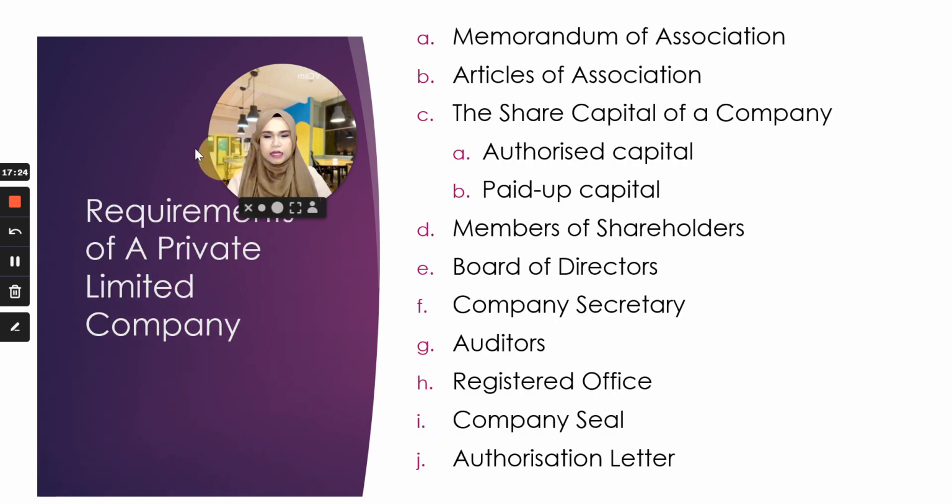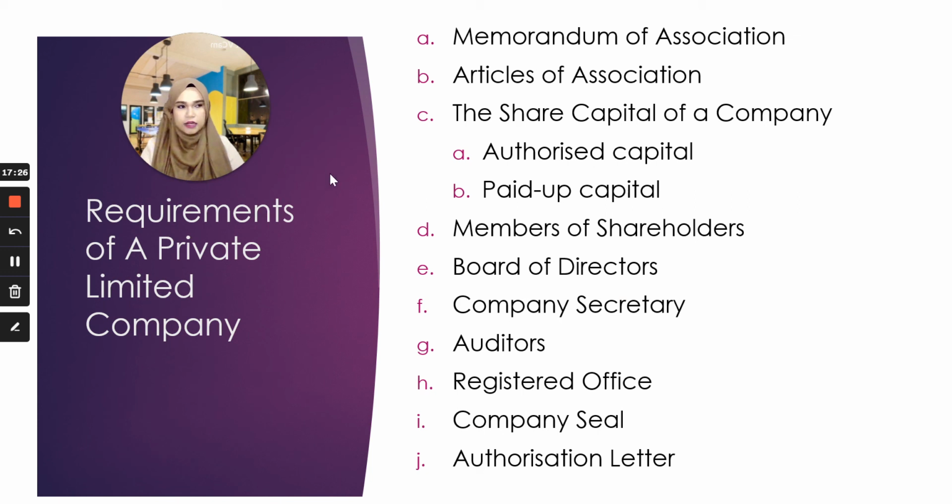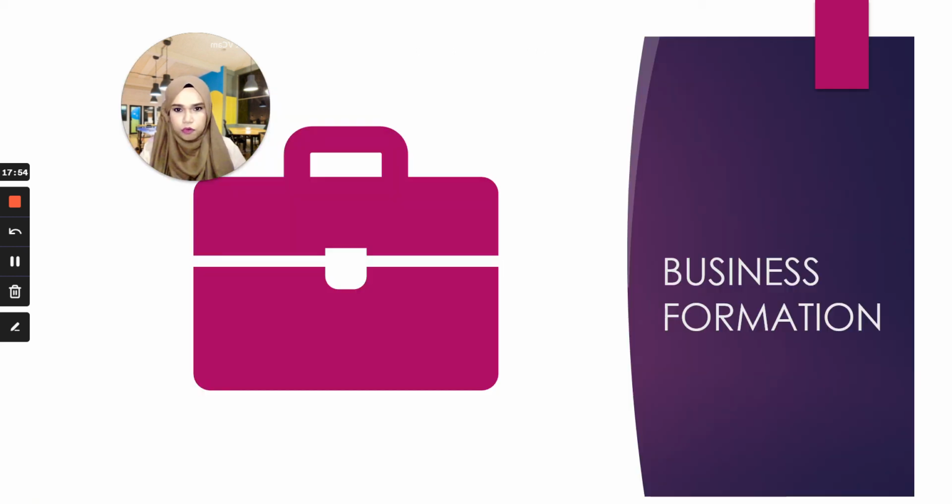So these are the requirements. It's not as simple as a sole proprietor or the partnership just now. There are 10 requirements. First, you need to have a memorandum of association, articles of association, share capital of a company, and so on. You can also find this on the SSM website. I'm not going to go through each one of these.